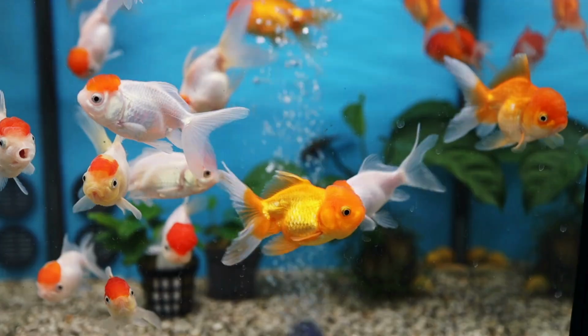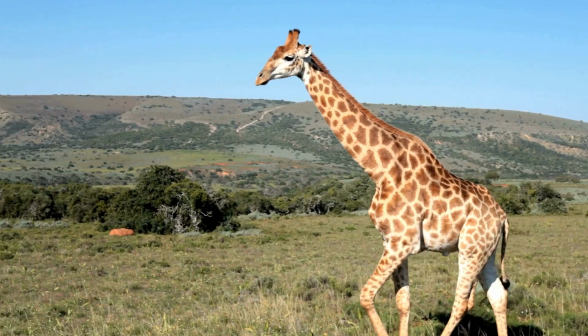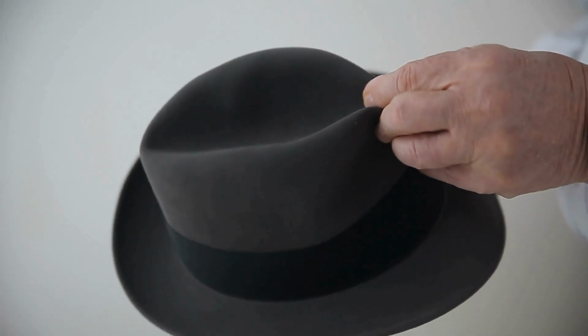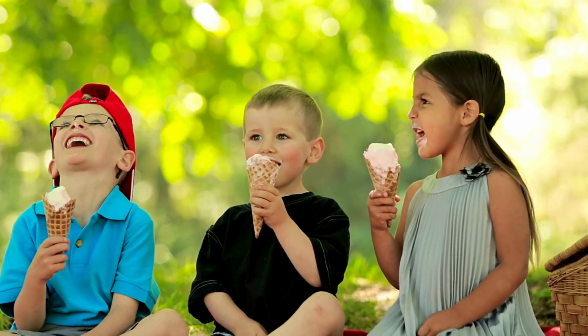F is for fish, fish swims across the screen. G is for giraffe, tall giraffe, leaves. H is for hat, hat falls gently on a kid's head. I is for ice cream, kids enjoy colorful cones.